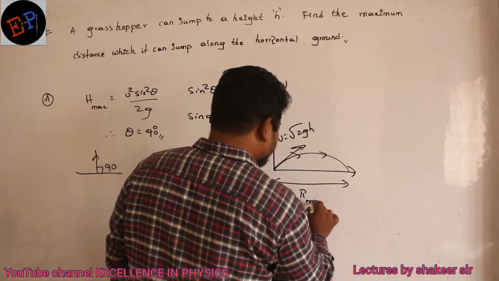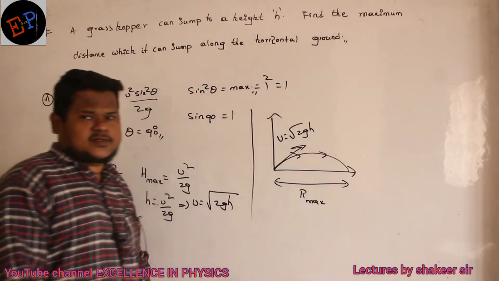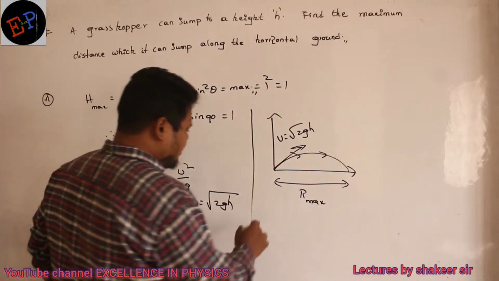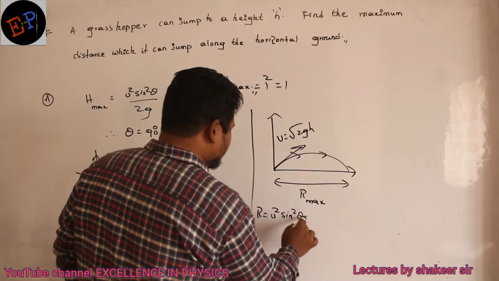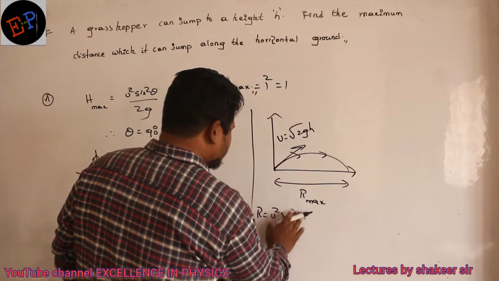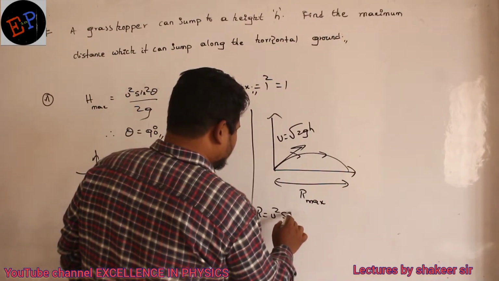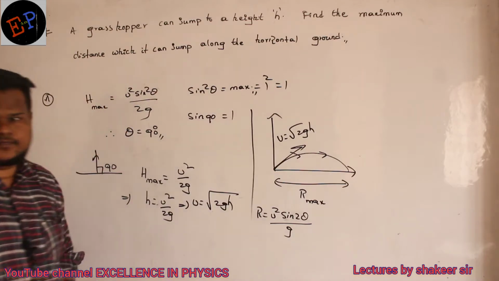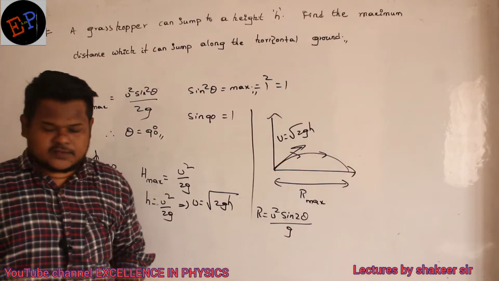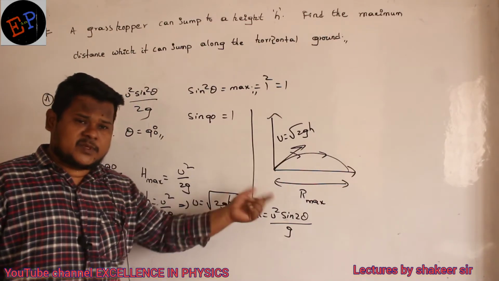What is the equation for range of a projectile? R is equal to u square sine 2 theta divided by g. This is the equation for range. Range will become maximum in which condition?